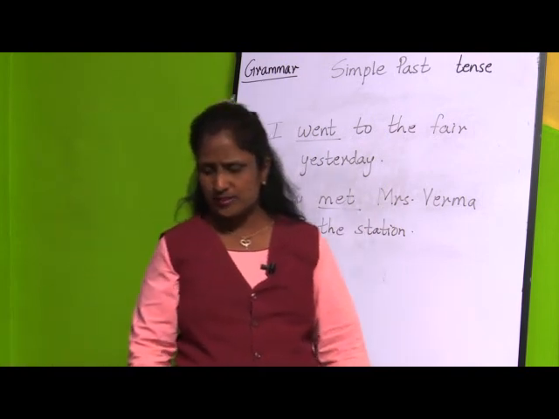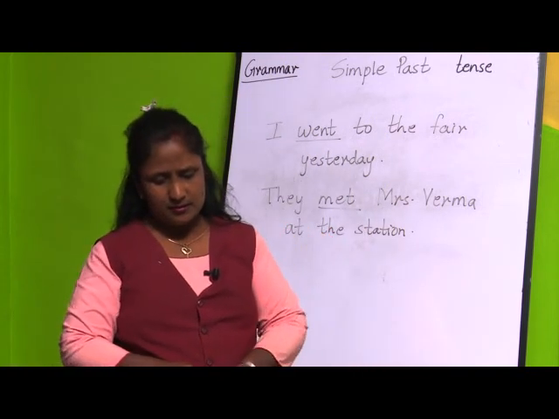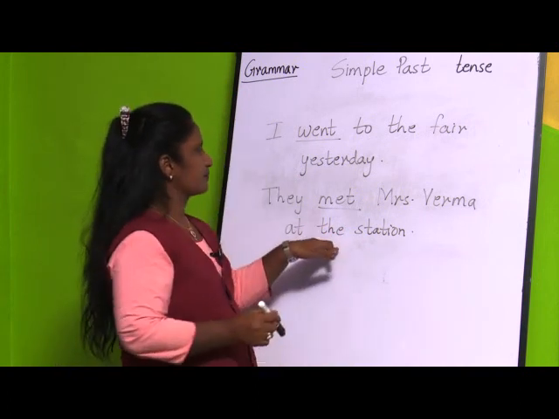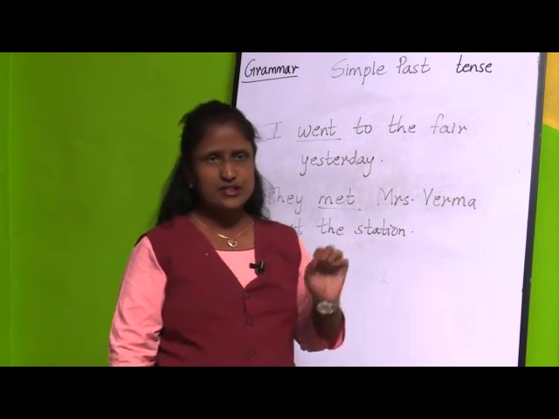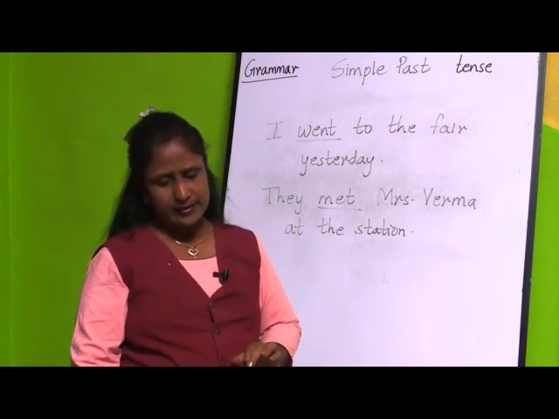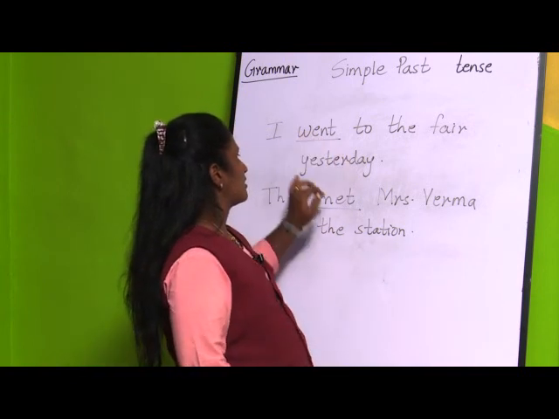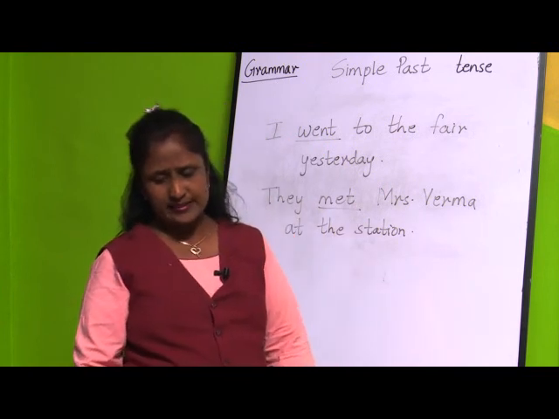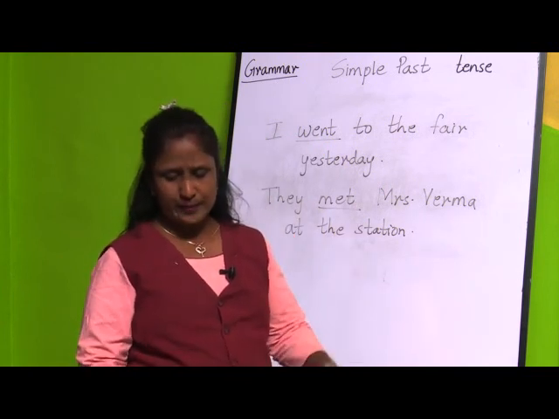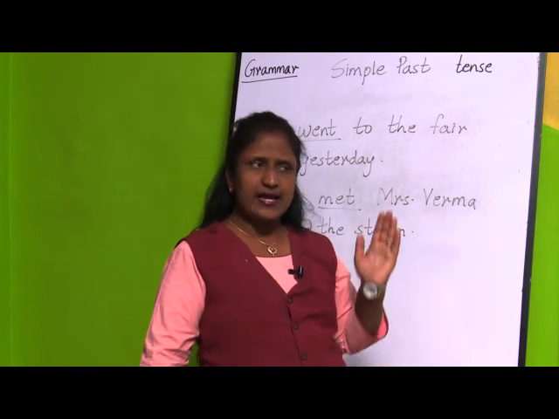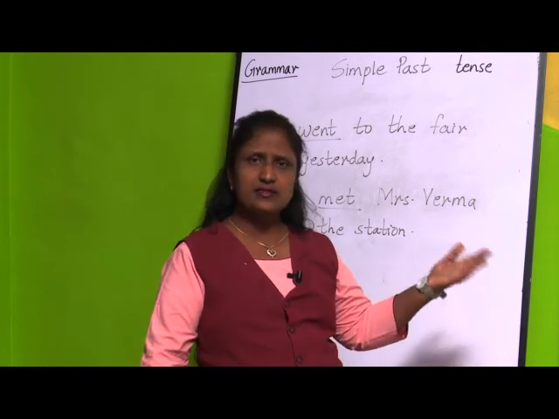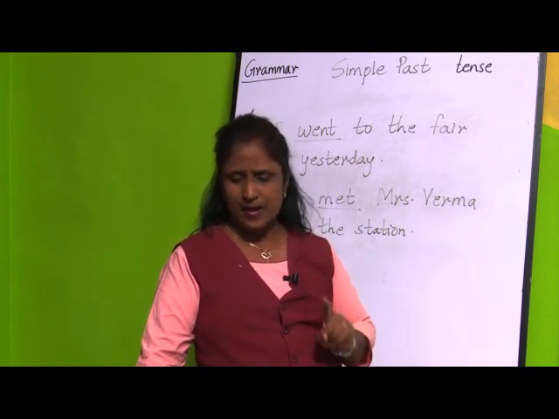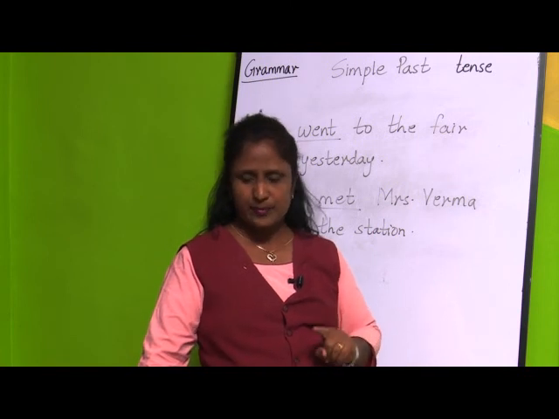If you see these two sentences, that is, I went to the fair yesterday and they met Mrs. Verma at the station, the words which are underlined are in the simple past tense. All these words, went and met, are in the simple past tense. What is simple past tense? They tell us about the actions that took place sometime in the past. Those verbs are called simple past tense.